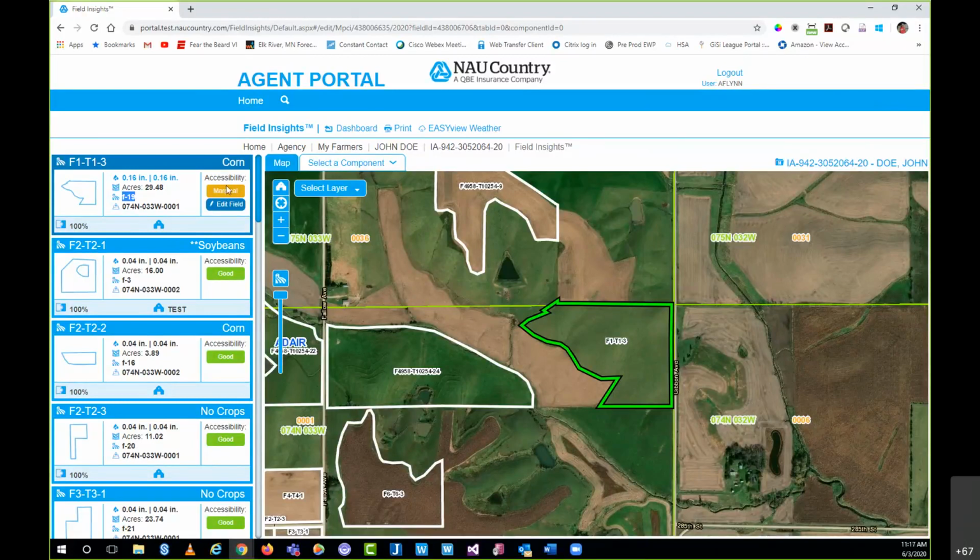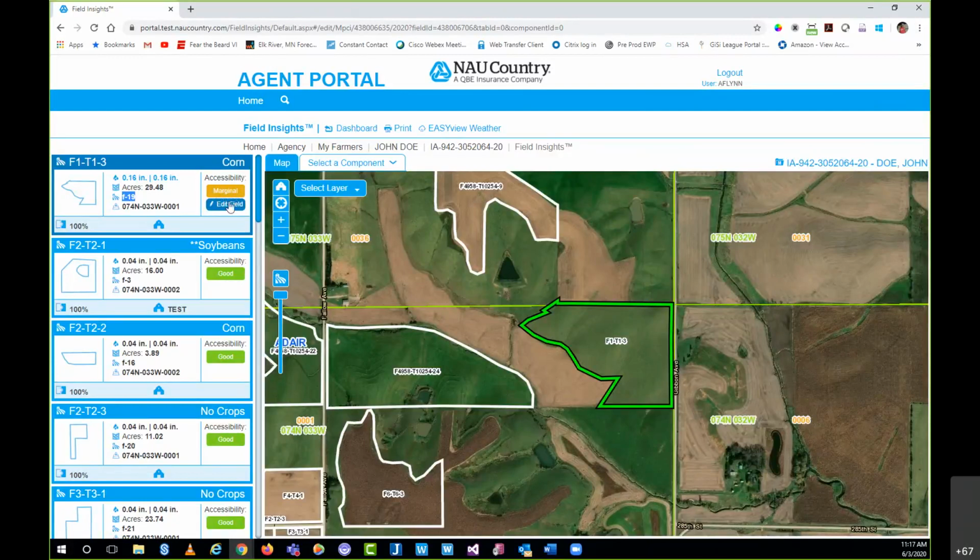So as things dry out, as the wind starts blowing and drying things up again, this may change to good, or if some more rain came in or XYZ as far as different weather components, it may move into a poor status. But this does change live, and it's not a set in stone status that you see in the morning and you have to wait till next morning to see that again. This will update as it goes throughout the day.